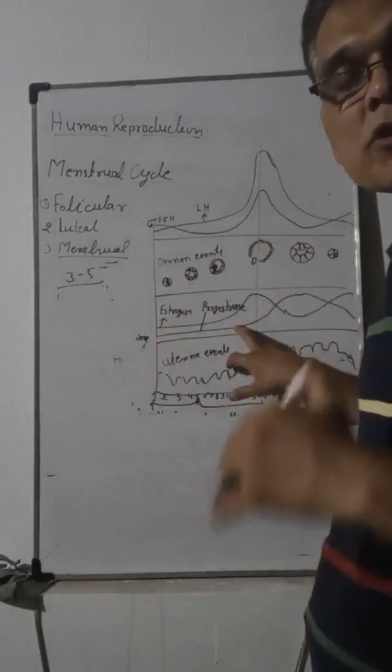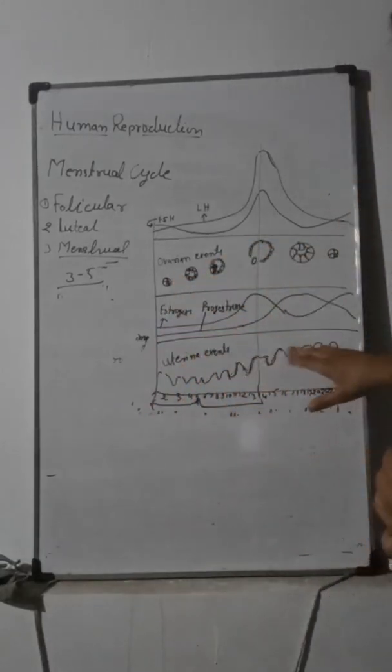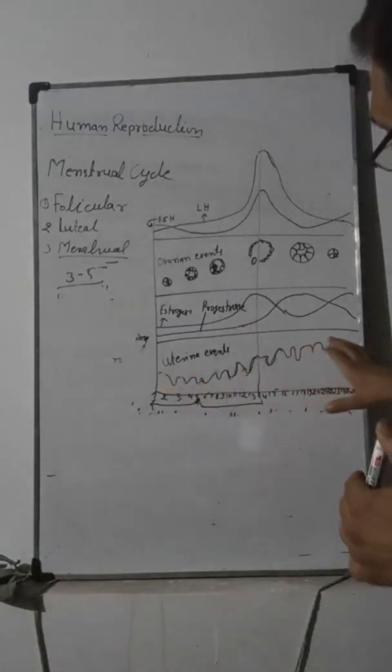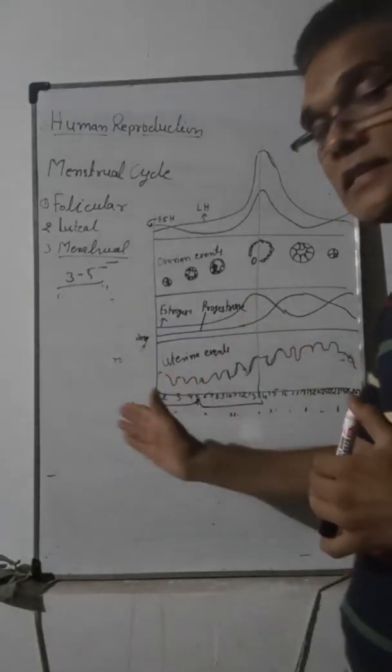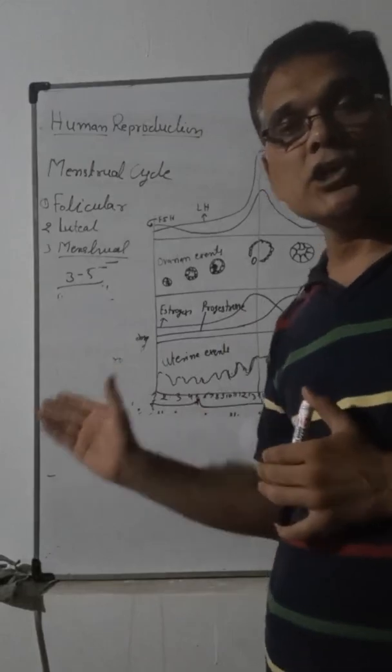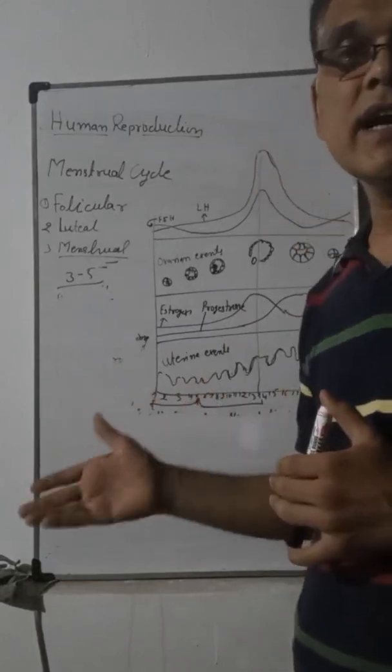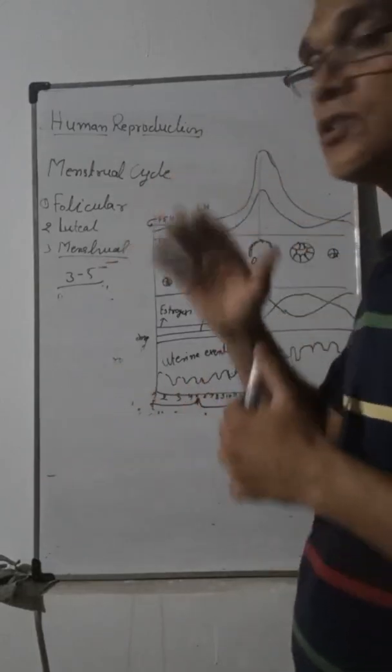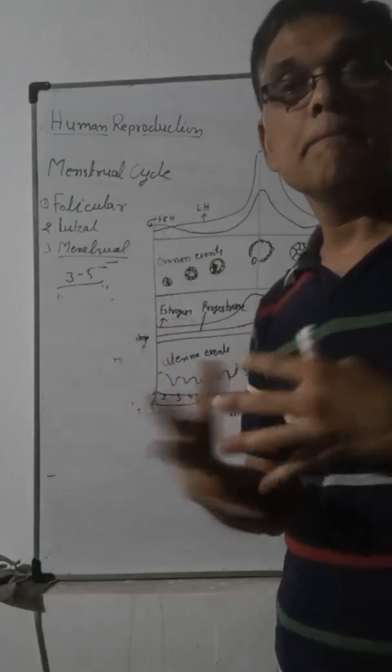If the level of progesterone hormone decreases, it will dissolve and be released in the form of blood vessels and tissue through the vagina outside the body. That is known as the menstrual phase, or we can say bleeding.